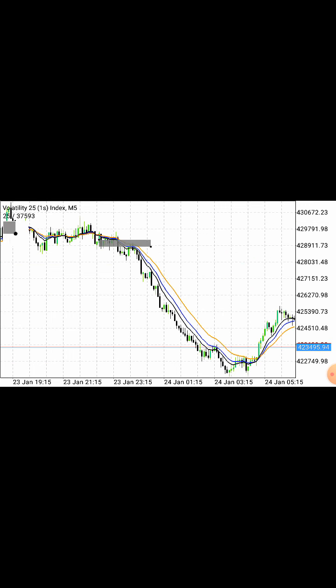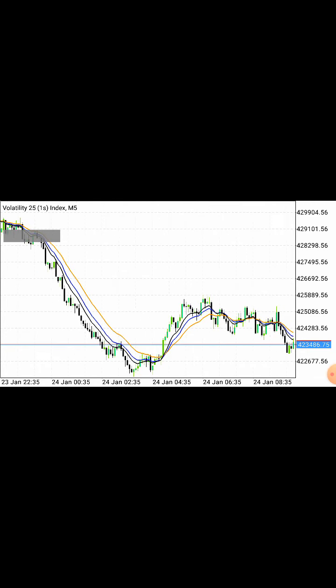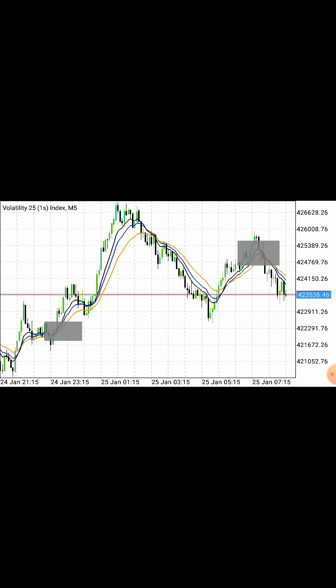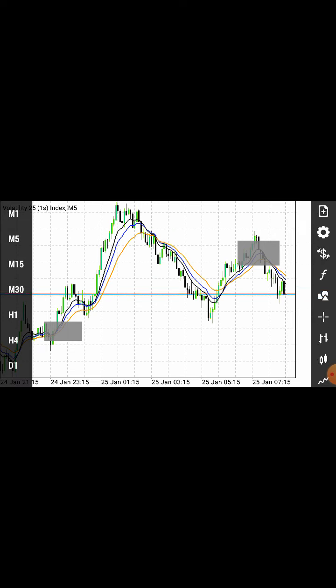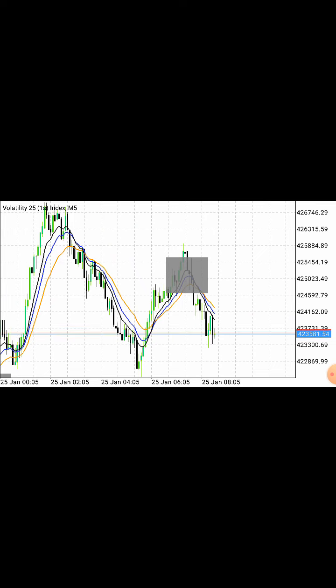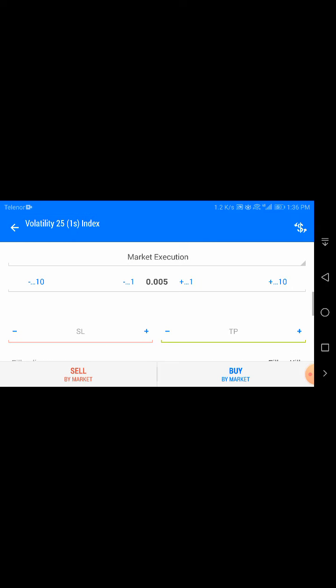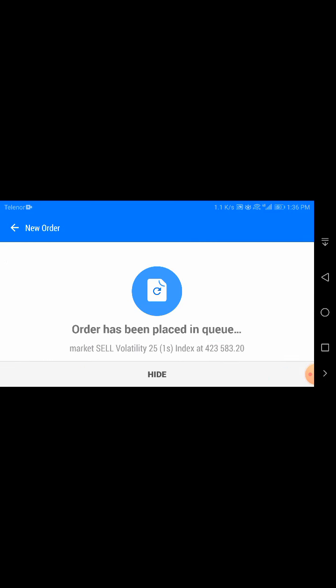At the same time, a sale signal, and once you get the sale signal, go for sale. The market is falling right now and the sale is active. I will never miss this opportunity, and I will open the sale order.